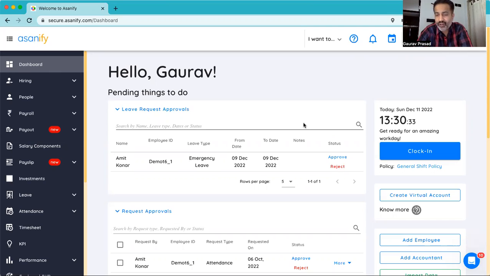I'm Gaurav, I'm the co-founder of Asanify, and Asanify is an end-to-end HR and payroll management software which can help you streamline all your HR related activities in your company.